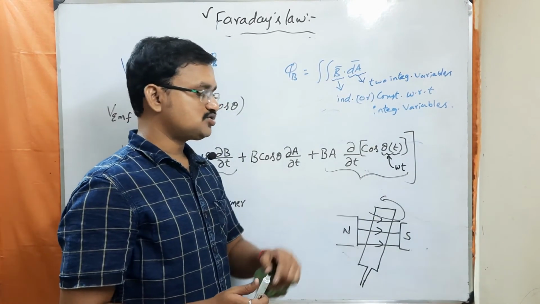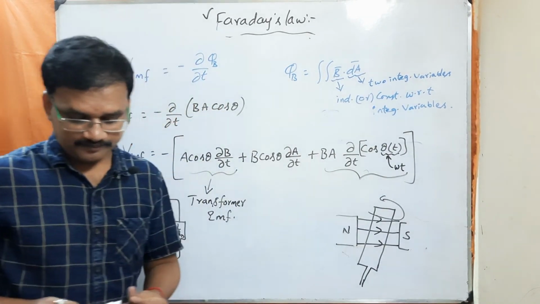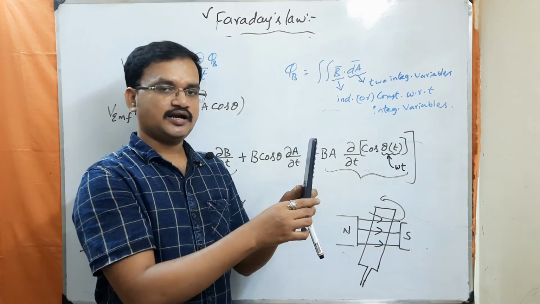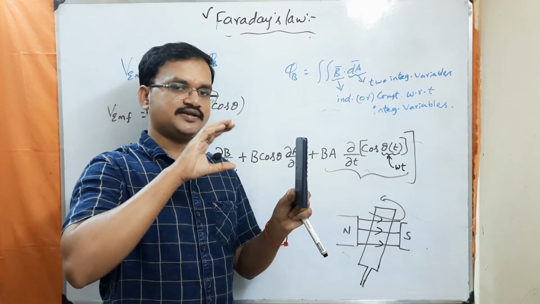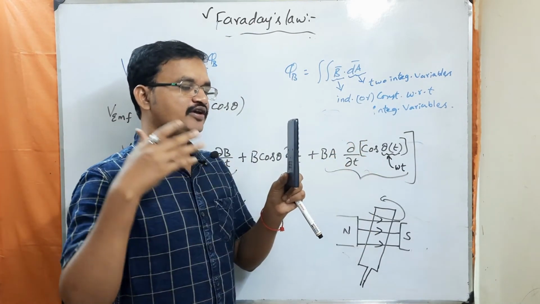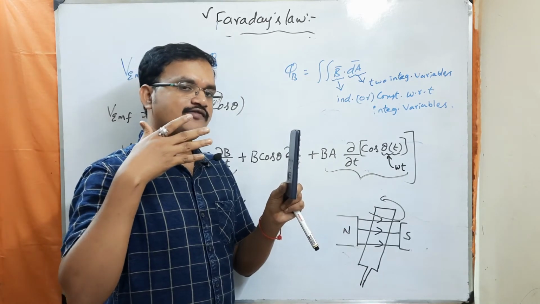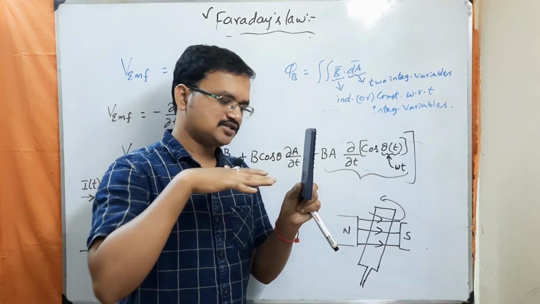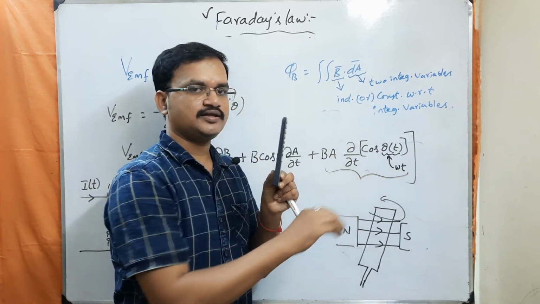So theta is going to change or not? Yes or no? Now let us consider a conducting loop here. Let us assume here there is a north pole and here there is a south pole. The field lines will always point from north pole to south pole. So the field lines are pointing in this direction here.